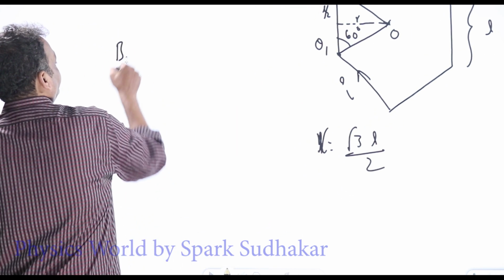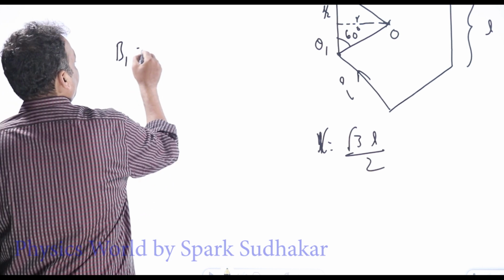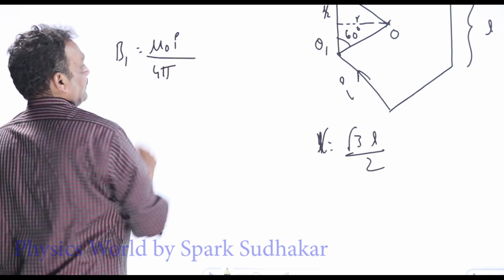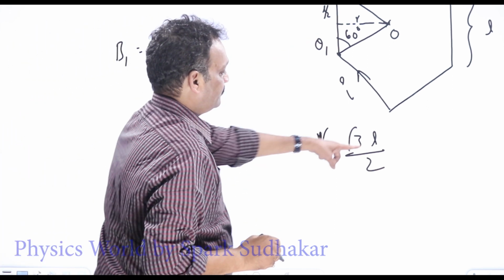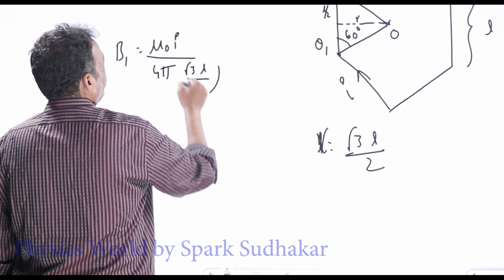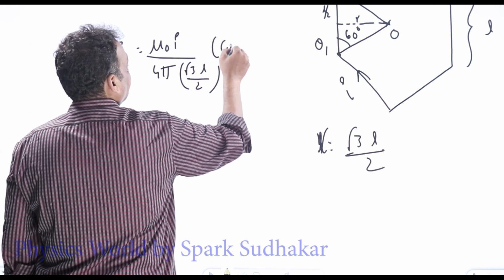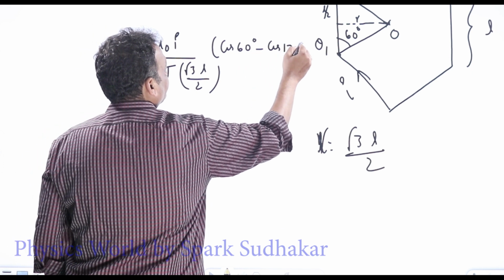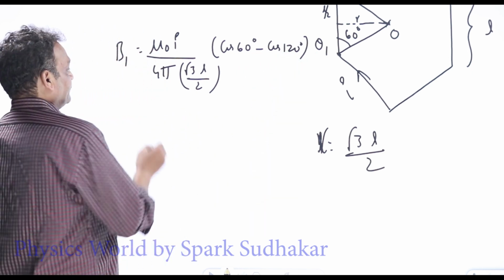So B1, B due to one wire, is equal to mu naught I by 4 pi R. Perpendicular distance is root 3 L by 2, into cos 60 degrees minus cos 120 degrees. Cos 60 minus cos 120.